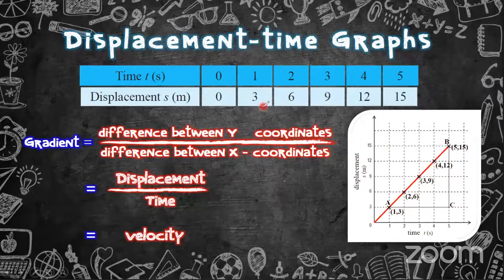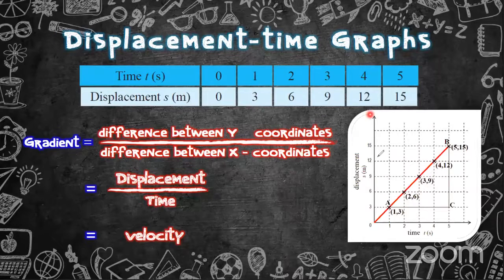At the first second, it has moved 3 meters, at the second second 6 meters, at the third 9, after 4 seconds 12 meters, and after 5 seconds 15 meters, right? So we are using this table to draw the displacement time graph from time 0.